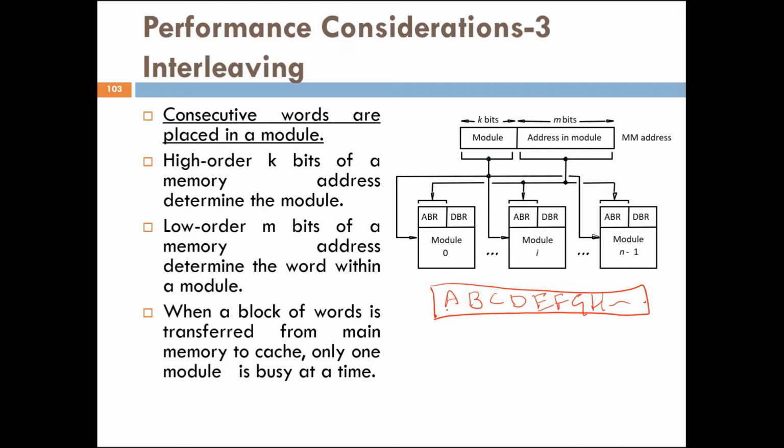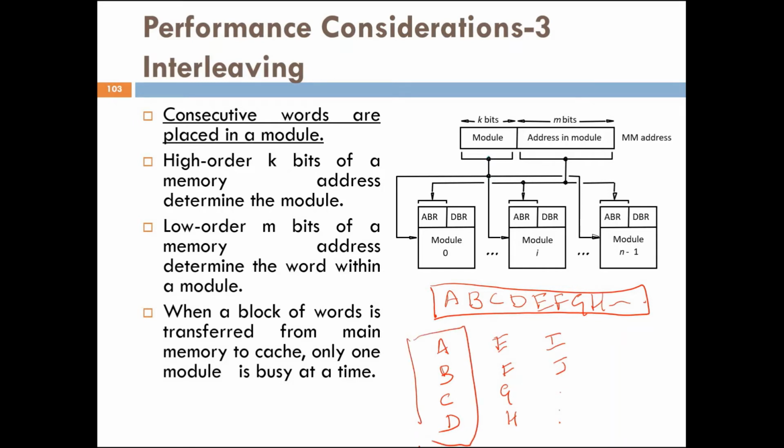If, for example, each alphabet is one word of information, then how are they going to be stored here? Say A, B, C, D will be stored in one module, assuming the capacity is 4 words. Then E, F, G, H will be stored in another. Then I, J, K, like this.